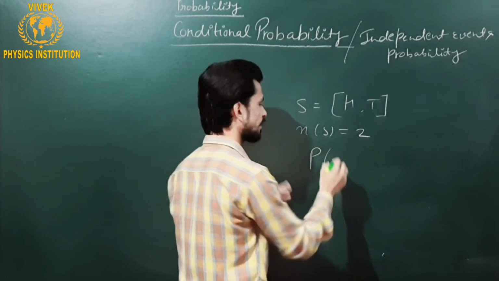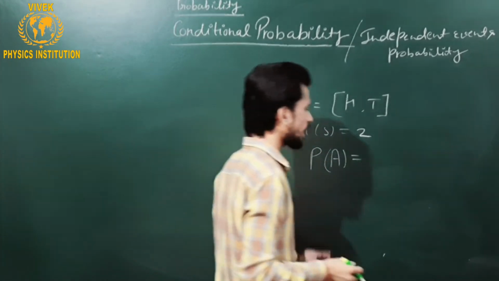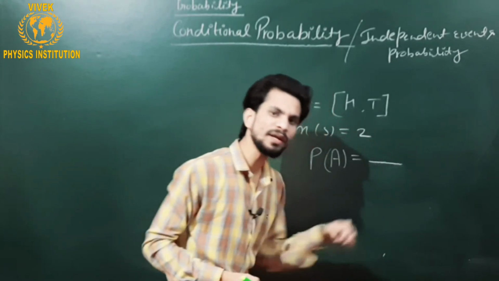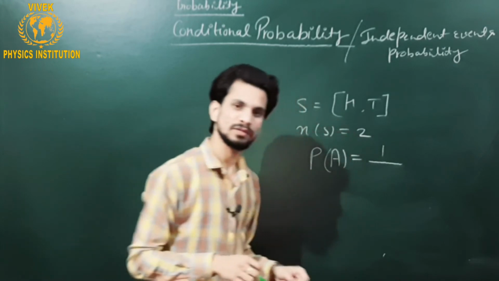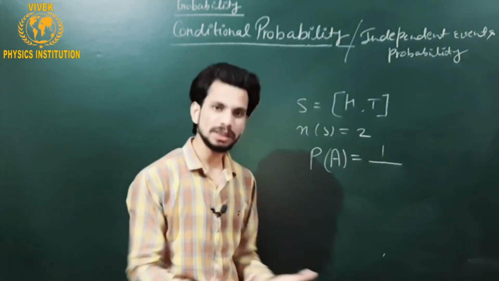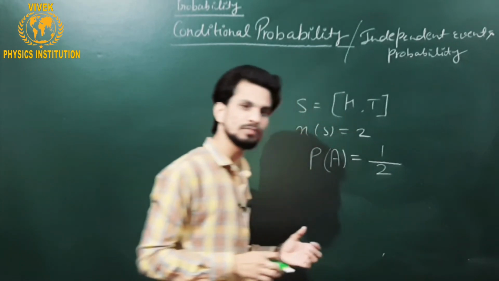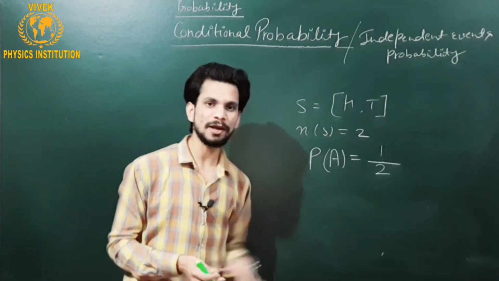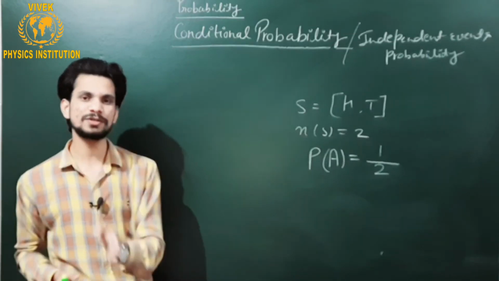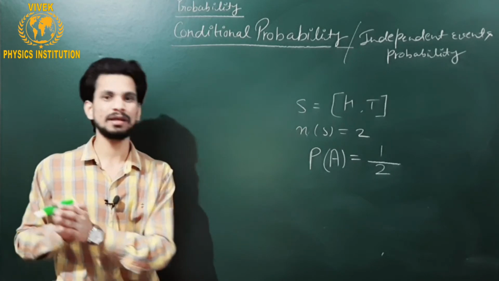Let's say that event is A, the probability of getting the outcome as head. So how many heads are there? One head is there. And what are the total possible outcomes? These are 2, because it can be head or tail. So this is the basic idea of probability that you first studied in your 9th, then 10th and then 11th class.